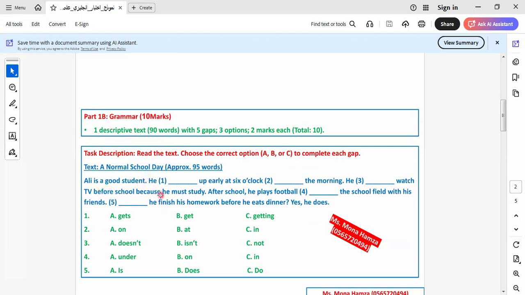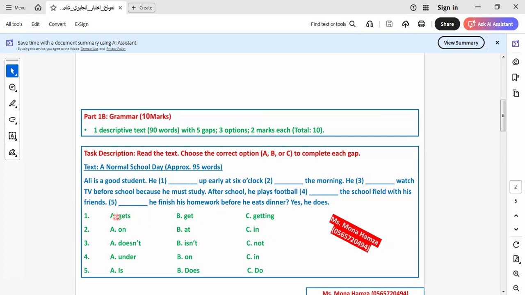Ali is a good student. He gets up early at 6 o'clock. It will be get, or gets, or getting. As we know, we talk about routine, and in simple tense we express routines, habits, and facts. So here it will be a routine or a habit. So what do I put? Gets, or get, or getting.